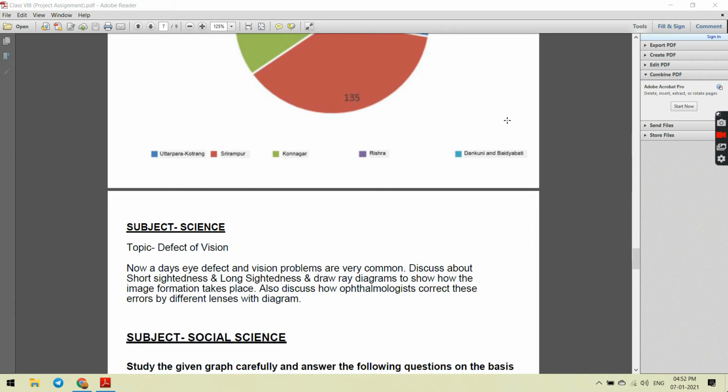The topic of this particular subject is defects of vision. Nowadays, eye defects and vision problems are very common. Discuss short-sightedness and long-sightedness and draw ray diagrams to show how the image formation takes place. Also discuss how ophthalmologists correct these errors by different lenses, with diagrams. So here you have to mention the different problems which have been mentioned in this particular topic and then you have to draw the diagram and the correction diagram for each particular problem.